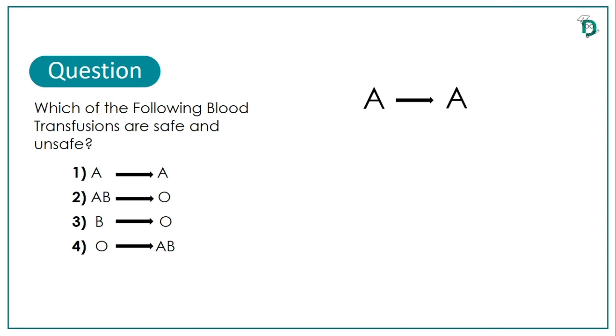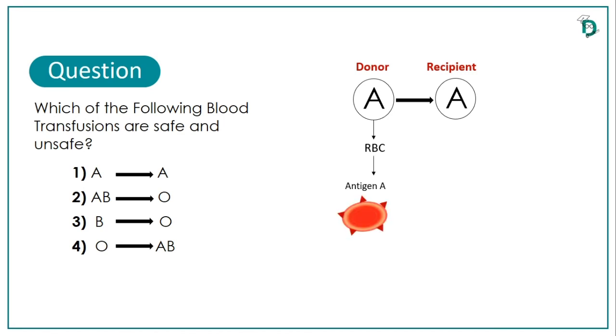So A on the right is the recipient, as he is receiving blood, and A on the left is the donor, as he is donating blood. As I told earlier, of the donor we will consider antigens that are present on red blood cells. In case of blood group A, antigen A is present on the surface of RBCs. And of the recipient, we will consider plasma that contains antibodies. In case of blood group A, anti-B antibodies are present in plasma.